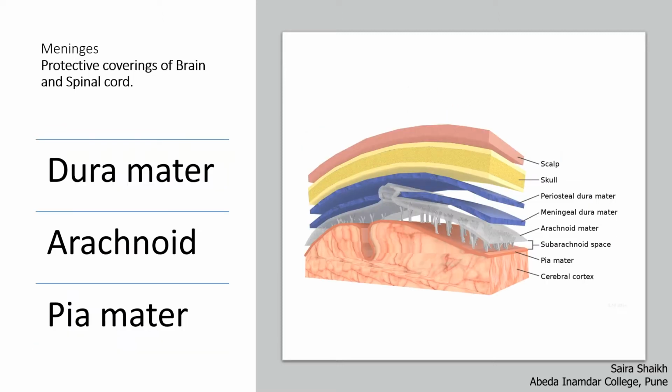Students, look at the figure. We can see here the skull. It is the skin of the head. Below the skin is the skull, a bony covering present around the brain. Below that we can find a purple colored periosteal dura mater, which is present just above the meningeal dura mater. Then below the dura mater, the arachnoid mater is there. Then the pia mater is present, and below the pia mater the actual tissue of the brain is present.